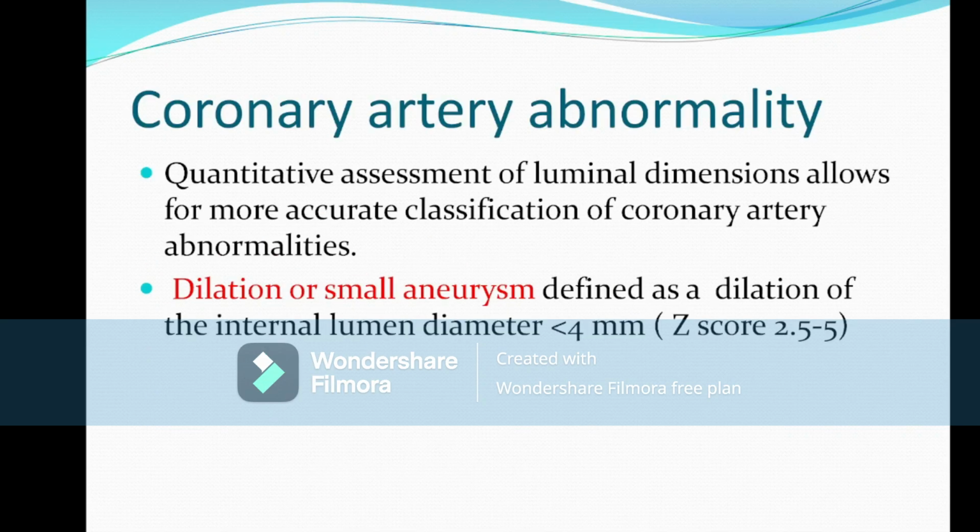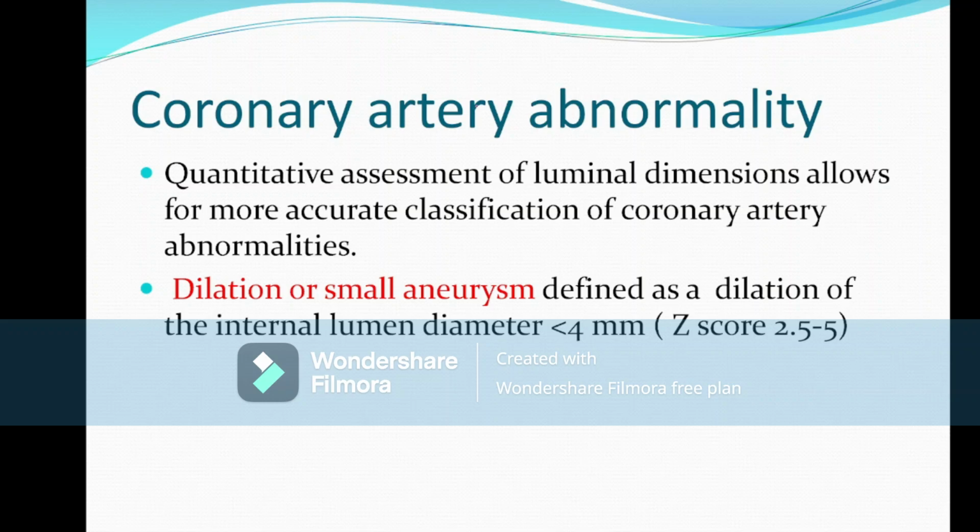And in echocardiography we see the coronary aneurysm, and it is now diagnosed by the Z score. So the Z score is very much important to diagnose coronary artery aneurysm, and by the Z score the coronary artery aneurysm is divided into three types: small aneurysm, medium aneurysm, and large aneurysm.